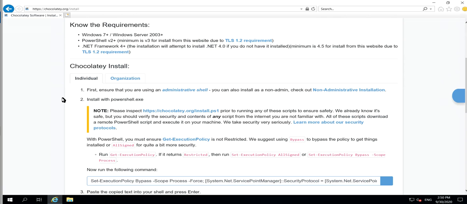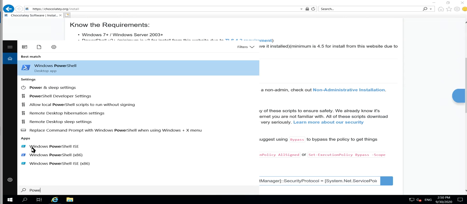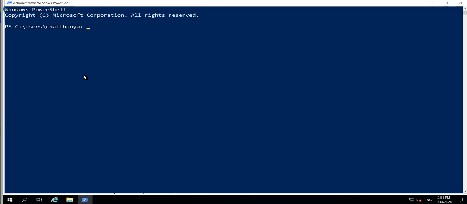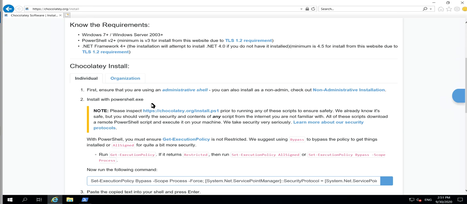For installation purposes, I am using PowerShell. I am clicking on PowerShell. Make sure you open PowerShell as administrator. You can see my PowerShell is running as administrator. Go to the Chocolatey installation page. I am using PowerShell. You just need to type this command,